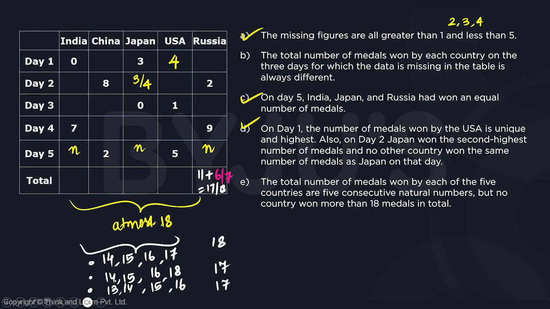If Russia has 18, the others have 14 to 17. If Russia has 17, the others can have 14 to 16 and then 18, or 13 to 16. Okay. So let's start with the first case where the total number of medals are consecutive, where 17 is the largest.